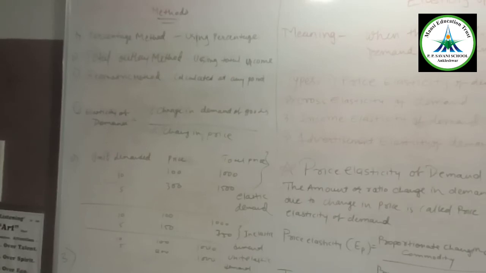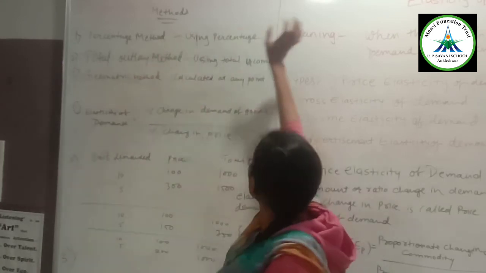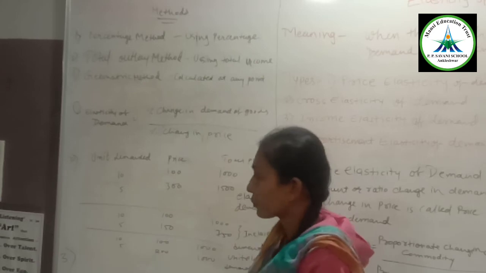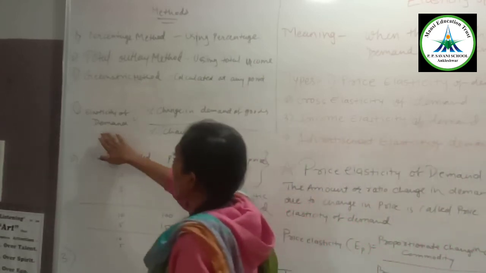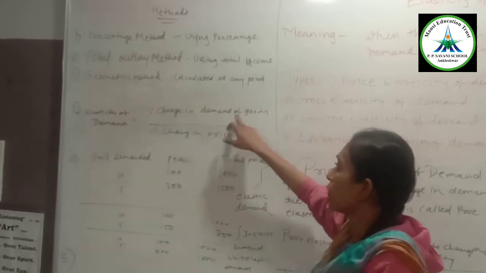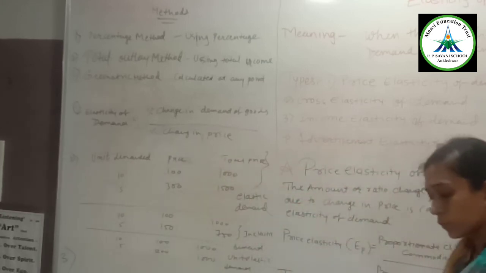Last point: how we can calculate the elasticity. We have 3 methods to calculate elasticity of demand. First is the percentage method. Elasticity of demand is equal to percentage change in demand of goods divided by percentage change in price of goods.